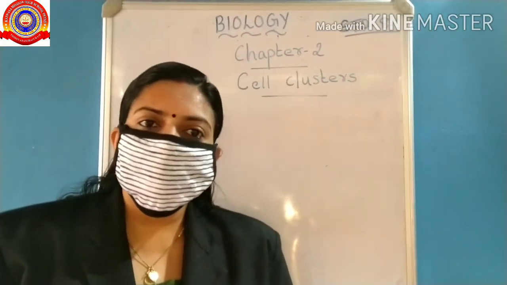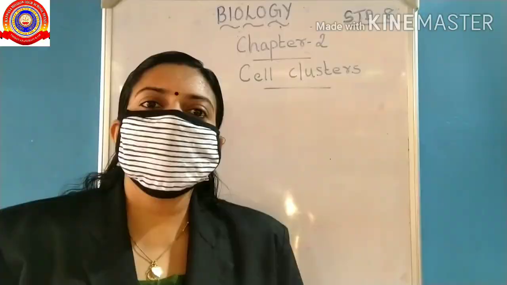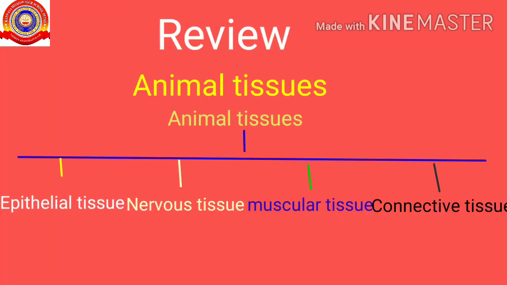Okay children, let's conclude today's class. Today we studied about animal tissues. Animal tissues are grouped into four: epithelial tissue, nervous tissue, muscular tissue and connective tissue.